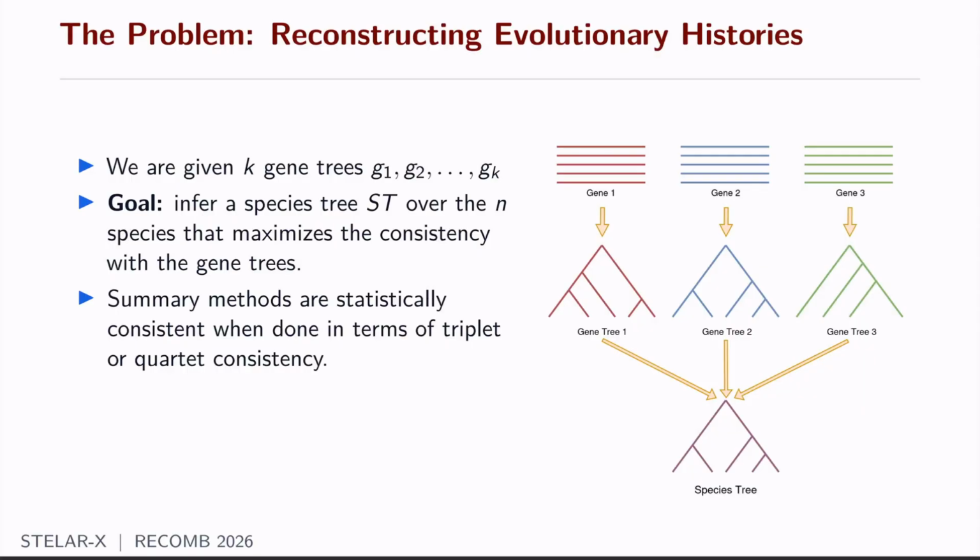First, let's look at the problem we are trying to address. Let's say we are given gene trees G1, G2 up to Gk, and our goal is to infer a species tree SP over the n species. However, the gene trees themselves might be discordant from each other, and therefore we aim to infer a species tree that maintains a maximum consistency with the input gene trees. So these are called summary methods, and importantly, summary methods are statistically consistent when done in terms of triplet or quartet consistency.